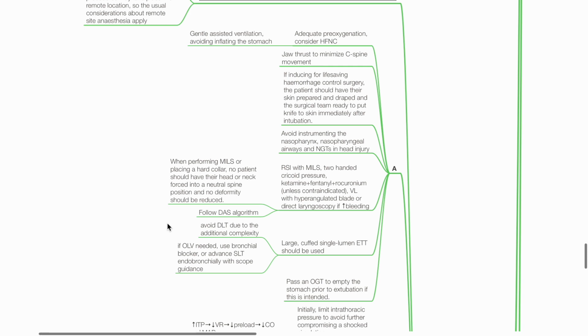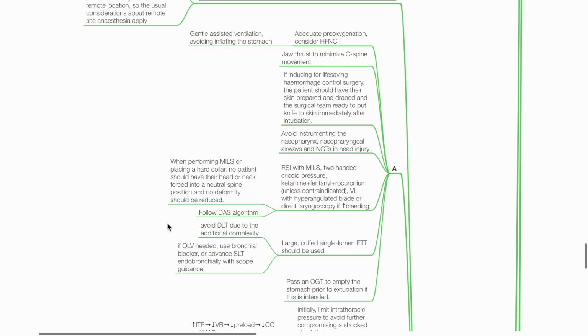RSI with manual inline stabilization, two-handed cricoid pressure anterior and posterior, ketamine, fentanyl, and rocuronium unless contraindicated. Video laryngoscopy with hyperangulated blade or direct laryngoscopy, and bougie standby if there is a lot of bleeding. Follow the DAS algorithm.